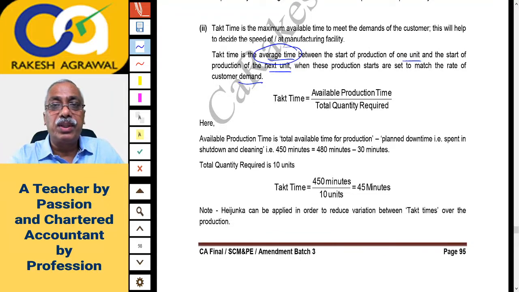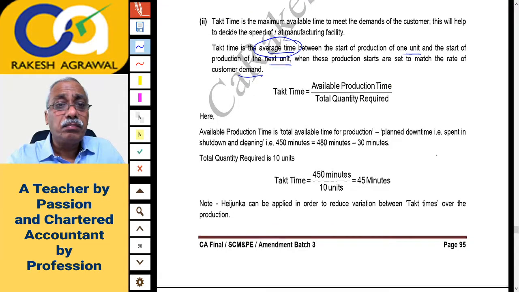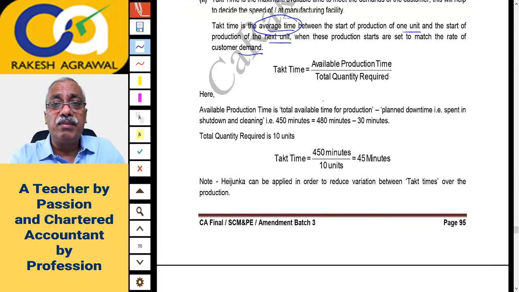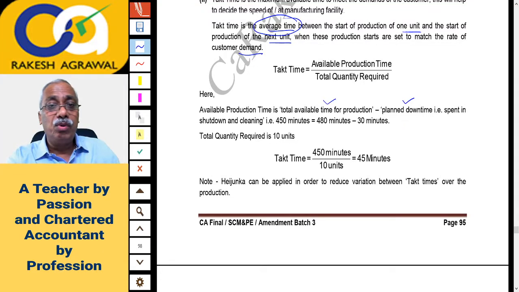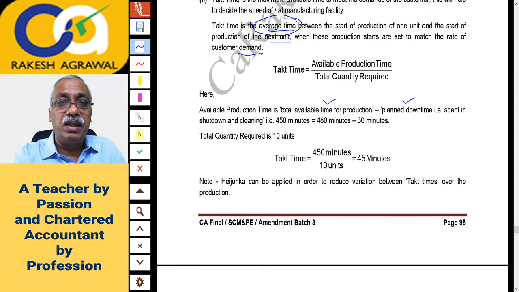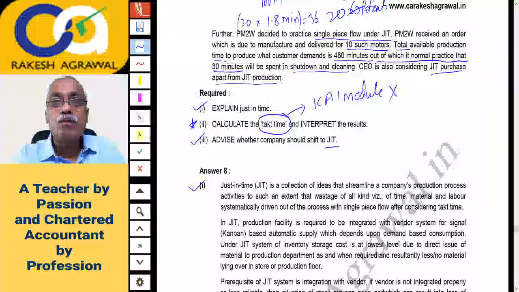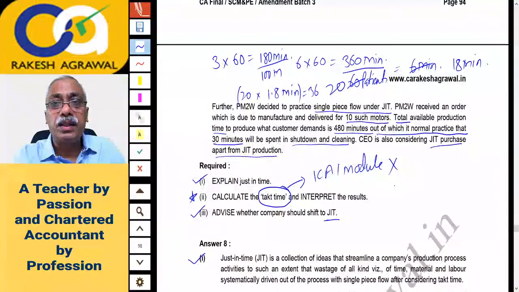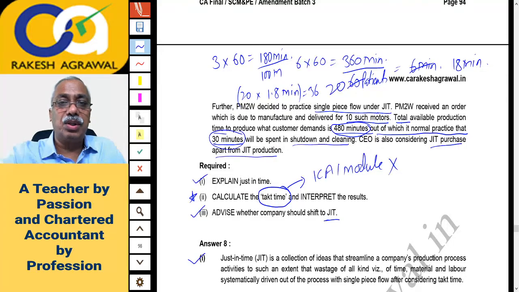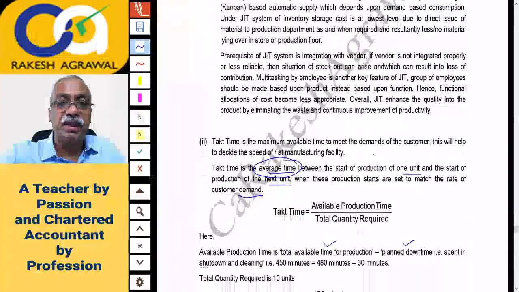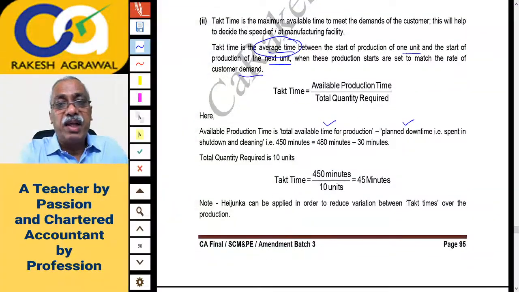Takt time is available production time divided by total quantity required. Here available production time is total available time for production minus planned downtime, that is time spent on shutdown and cleaning. If you remember, we were given I think 480 minutes a day. Should I take you back to the question? We have got 480 minutes total time, out of which 30 minutes will be lost on shutdown and cleaning. So effective time will be 450 minutes, that is 480 minutes total time minus 30 minutes lost.